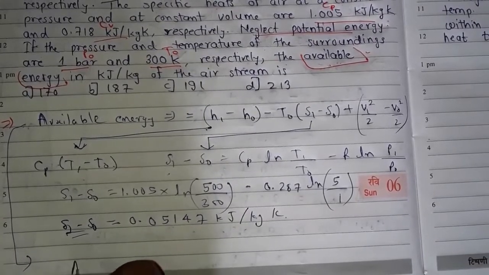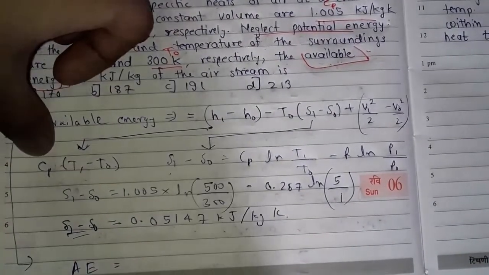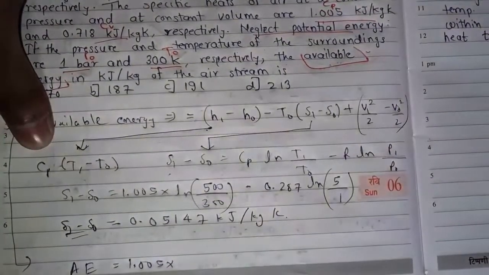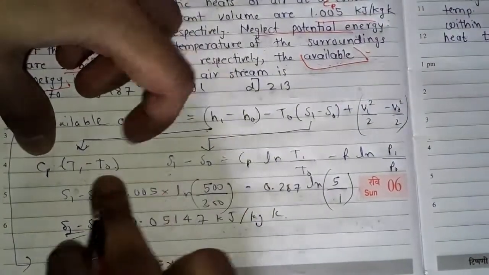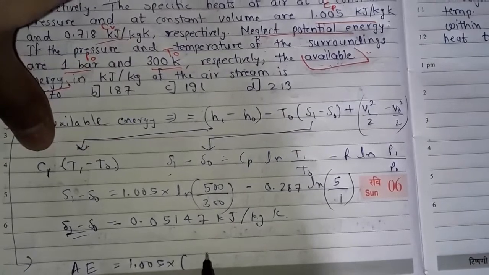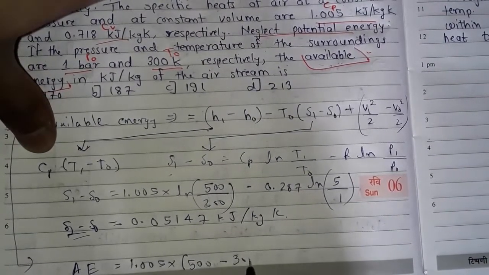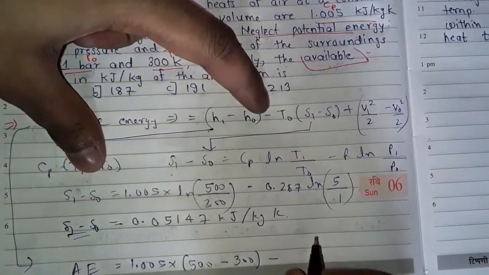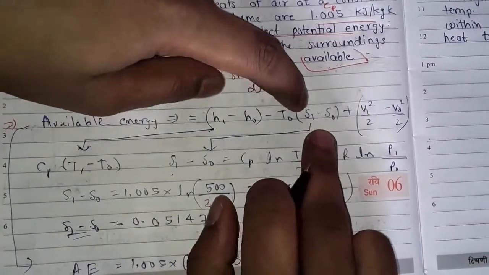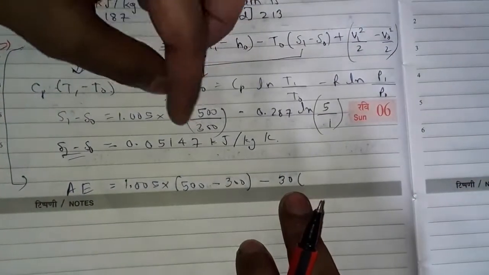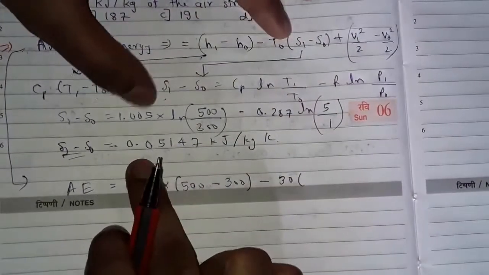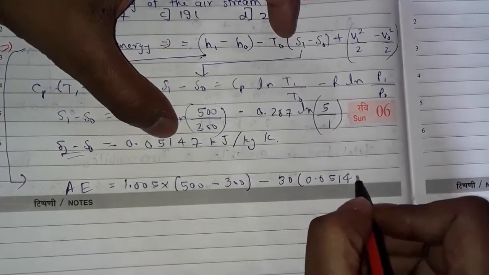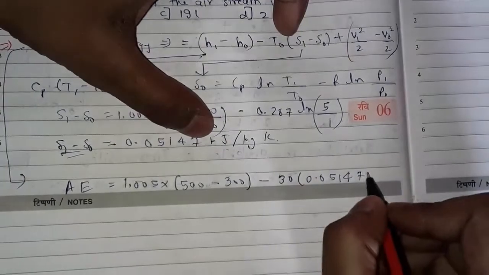Available energy is equal to Cp, 1.005, into T1 minus T0, that is 500 minus 300, minus T0, that is 300 Kelvin, into (S1 minus S0), which is 0.05147 kilojoule per kg Kelvin.